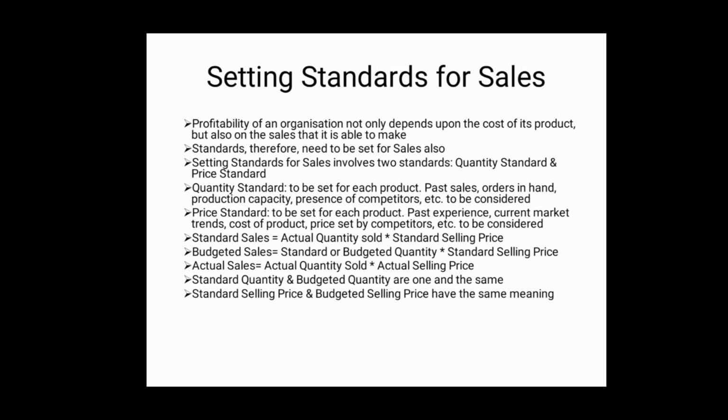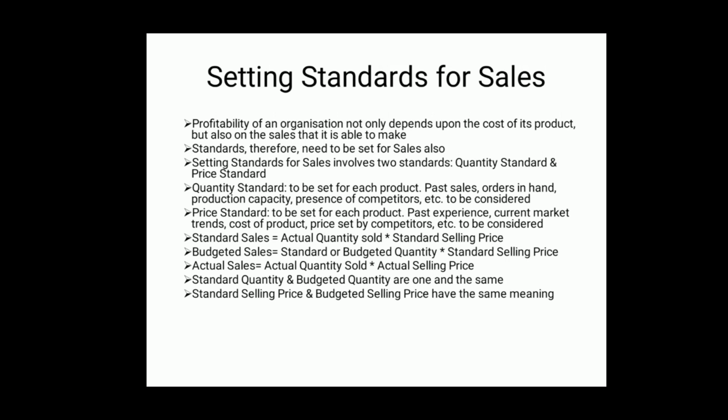Next is price standard. It is to be set for each product. As already said, the organization may be producing one or more products. Accordingly, price standard is to be fixed. That is, selling price is to be set for each product. Here also, past experience of the organization, current market trends, cost of product, price set by competitors, etc. will help the organization in fixing the selling price.